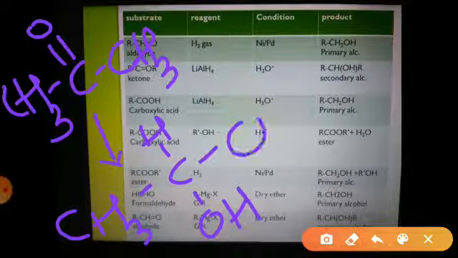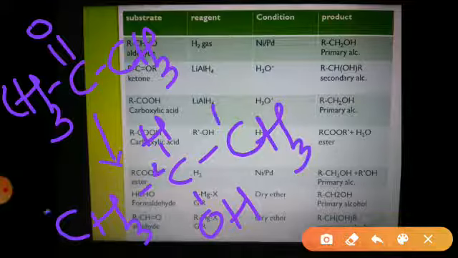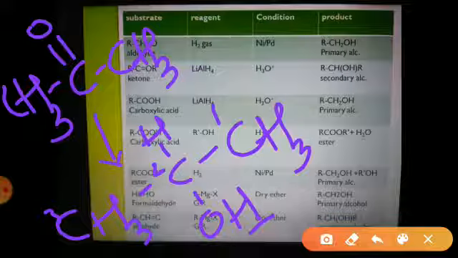So what is the name of this alcohol? As it contains 3 carbon atoms, it is propanol, but as the OH group is present on the second carbon atom, it will be propan-2-ol. So this is formation of the secondary alcohol.